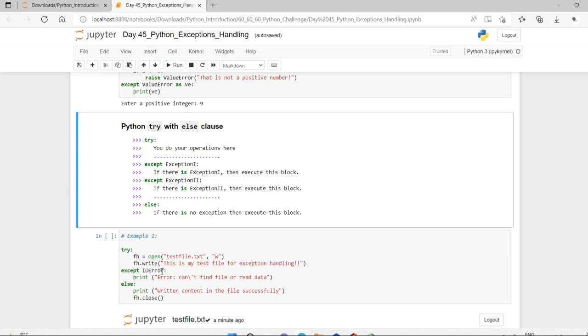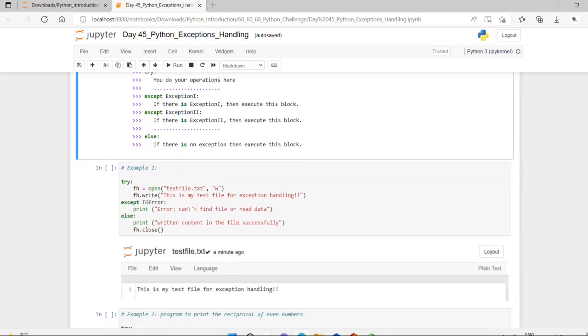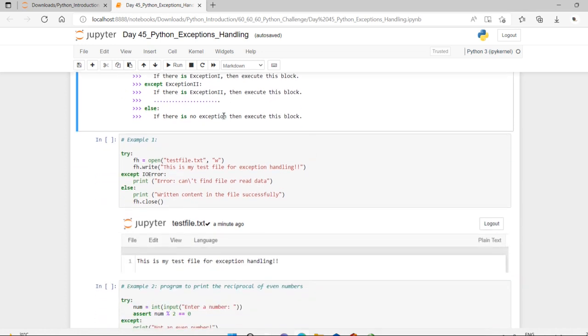Okay, dear friends, let me make use of an example with the else. So see here, we are making use of a test file .txt. What we are giving is, this is my test file for exception handling, and except IOError, which shows an error if it can't find the file or read the file.